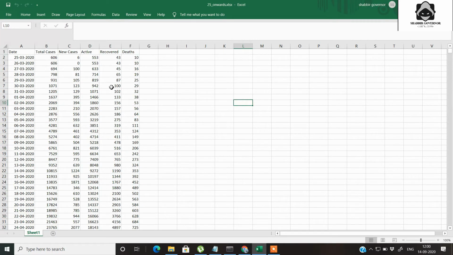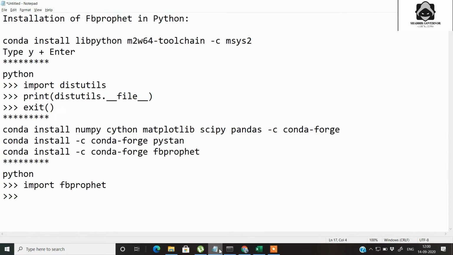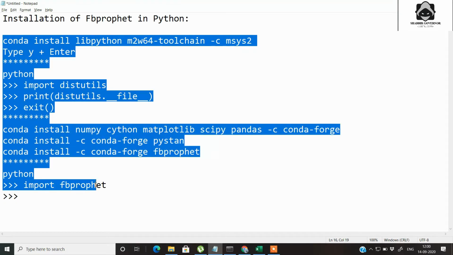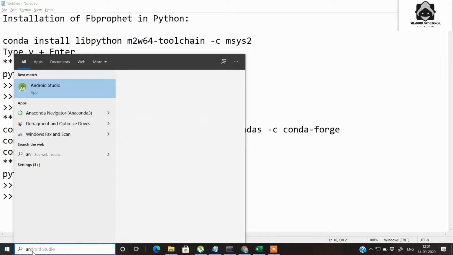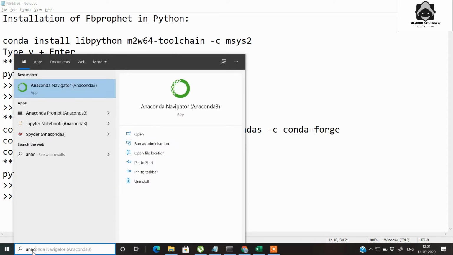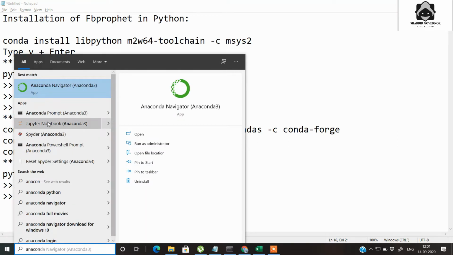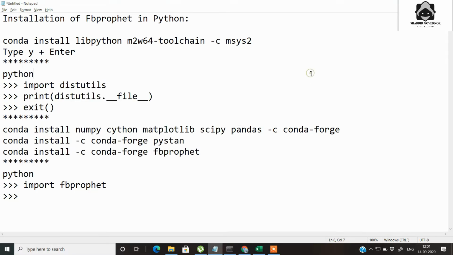So just follow along. Firstly, you will need to install FB Prophet on your systems. For that, you need to write all these commands in your Anaconda prompt, but you should note that your Anaconda prompt should have administrator rights. So just open your Anaconda prompt, right click and run as administrator, and once you are in your Anaconda prompt, just type all these commands.